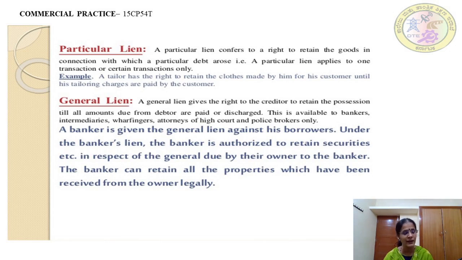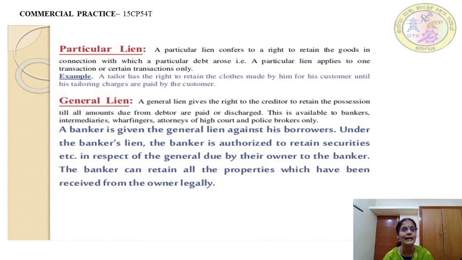To make it clear, a general lien is the right of the creditor to retain any property until the general balance is repaid. Thus, general lien is conferred on bankers by custom or usage of trade, but also by legal decisions and by the statute.